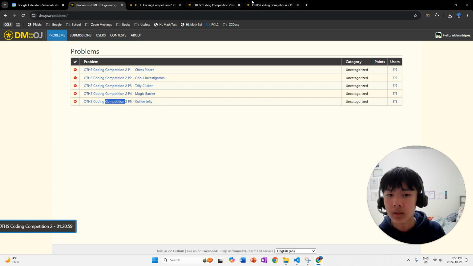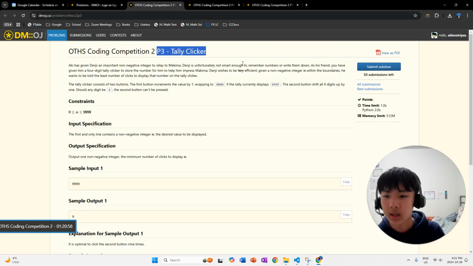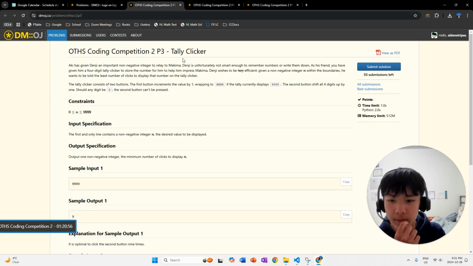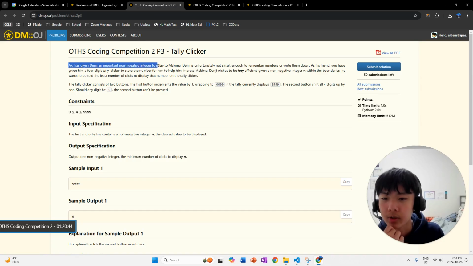Now, next up we have tally clicker. Oh, this is Aki, Denji. Okay, this is Chainsaw Man. Why is everything anime related on DMOJ? It's kind of weird. Aki has given Denji an important non-negative integer to relate to Makima. Denji is unfortunately not smart enough to remember numbers or write them down. As his friend, you have given him a 4-digit tally clicker to store the number for him to help him impress Makima.